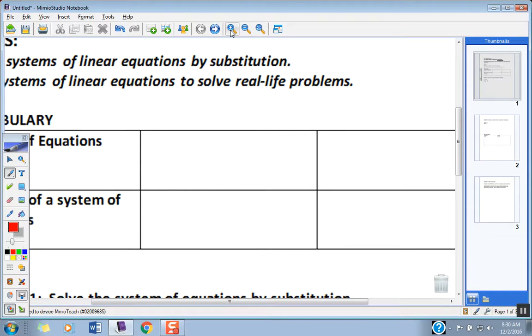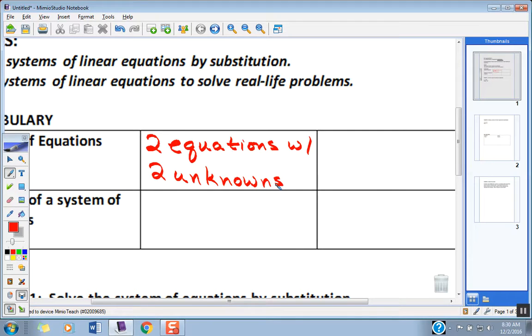Remind me what a system of equations is again. How many equations? 2. With how many unknowns? Okay, so I'm going to say it's 2 equations with 2 unknowns. And an example that I'll use right here.